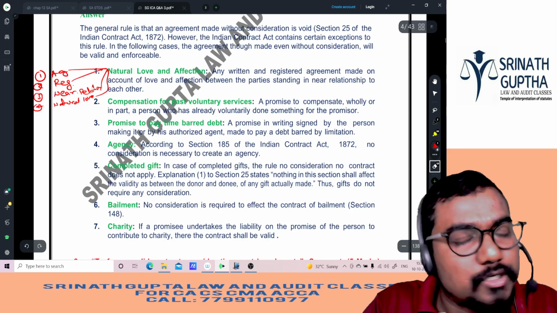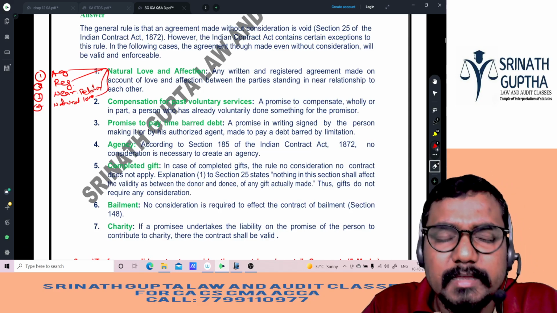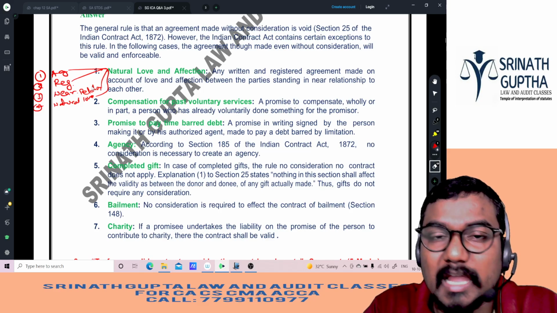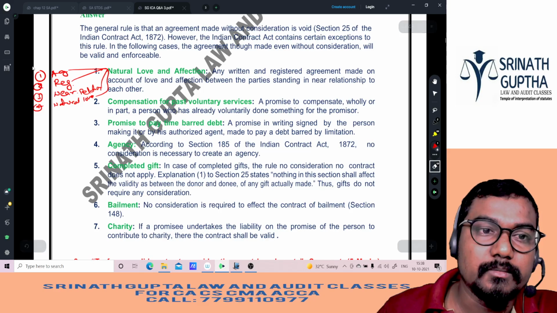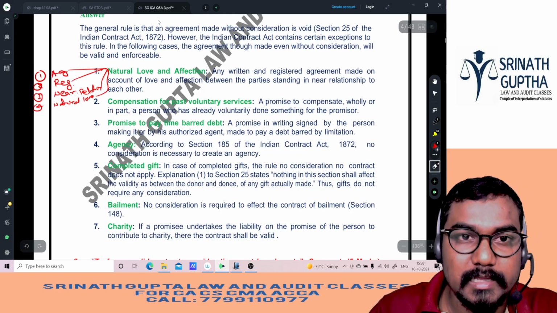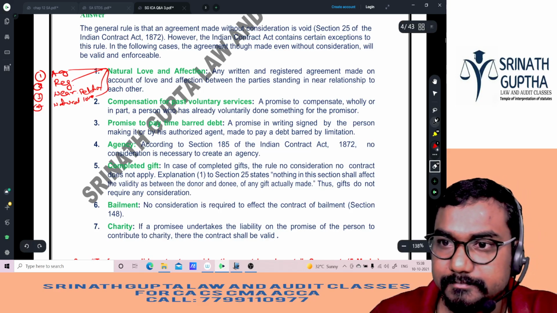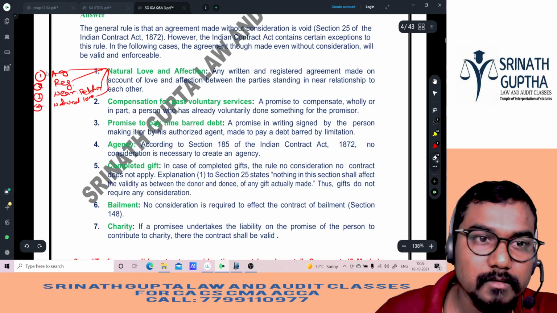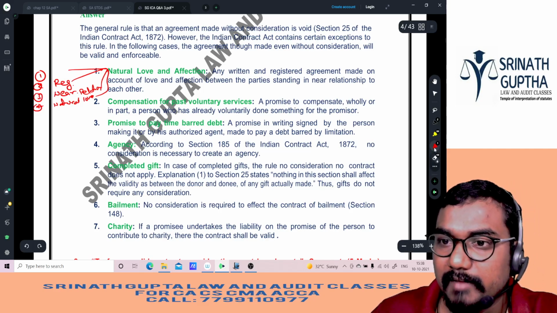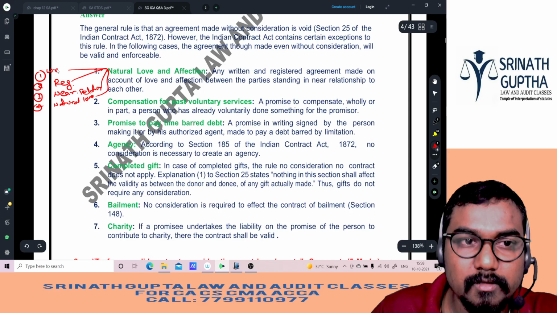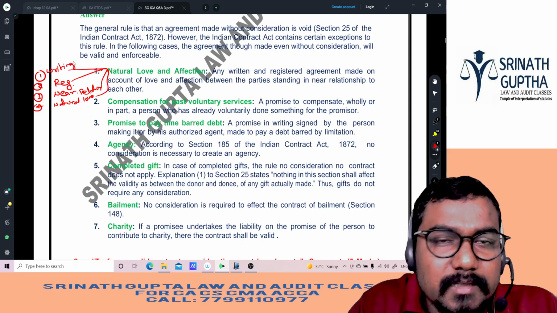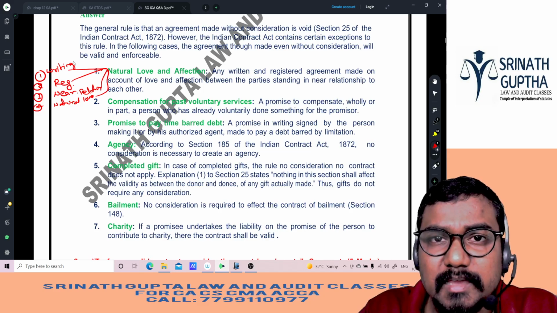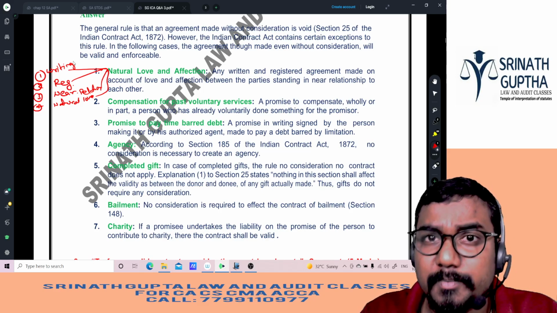For example, my father said to me, Srinath, if you clear CA Foundation in the first attempt, I will give you a bike. So my father gave the agreement in writing. The agreement is registered with the registry office, and my father and I are in a near relationship.